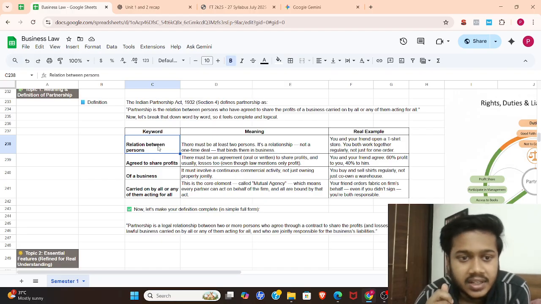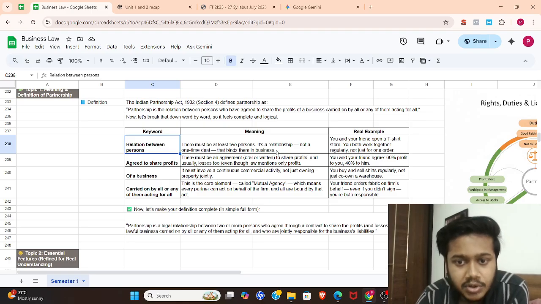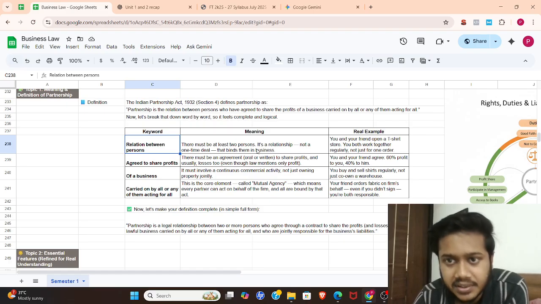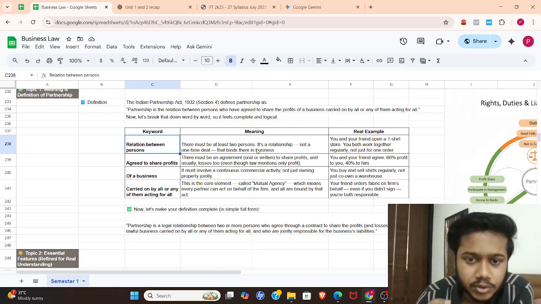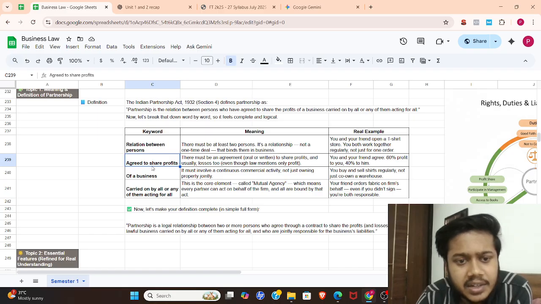What this means is that in partnership, it is a relationship between at least two people. It is mentioned that it is a relationship, not a one-time deal that binds them in a business. Basically, the relationship here doesn't mean it's a one-time thing. If they enter into a partnership, they are bound by a legal force in a business where they have to perform commercial activity. We'll discuss it later.